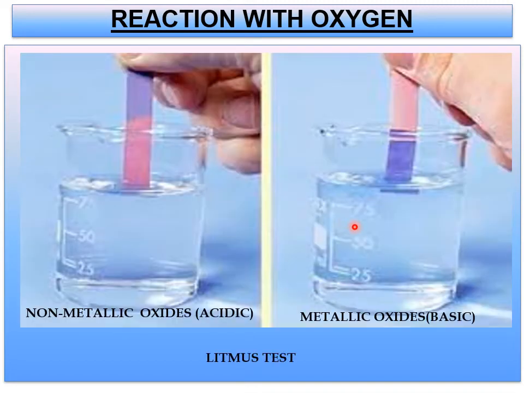The two examples I have discussed: one is metal plus oxygen, the other is non-metal plus oxygen. If you see here, the magnesium oxide which is formed is dissolved in water, and we keep the litmus paper here. What is this litmus paper? See in the hand, this is red litmus paper. When you keep it in this metallic oxide solution, what happens? It turns red litmus to blue, which indicates the nature of the metallic oxide is basic. This part you have to remember. This is also called a litmus test.